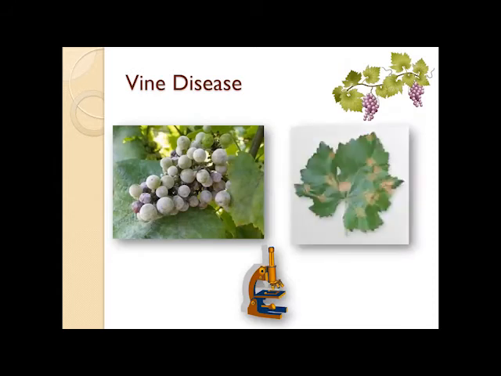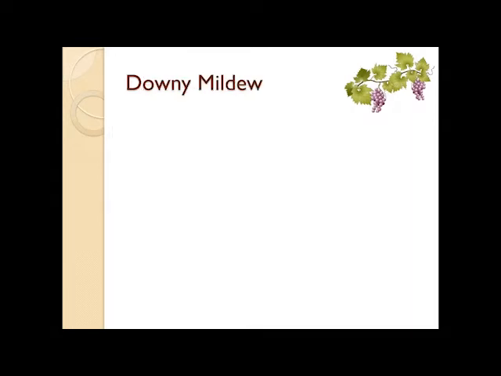These are certain images of vine disease, showing how a particular grape can be affected, or the leaf of that particular grapevine can be affected. So let's see the vine diseases that are commonly seen amongst the grapevine. The first of them all is called downy mildew.